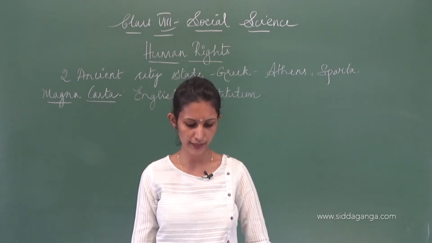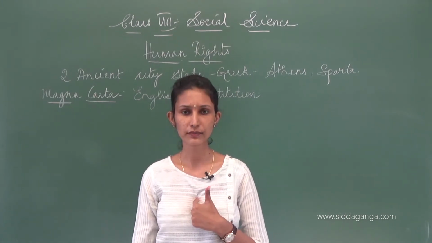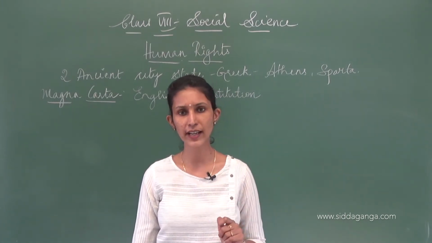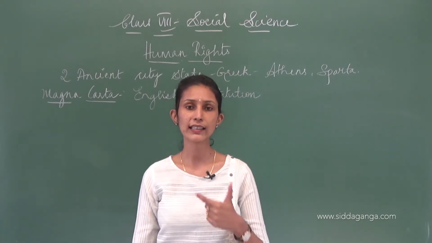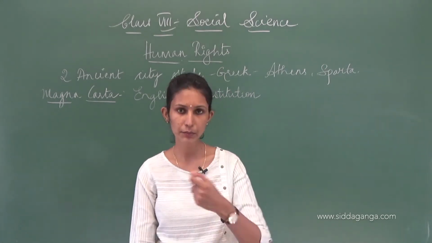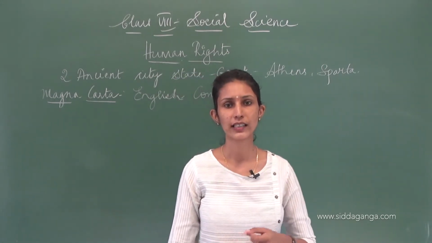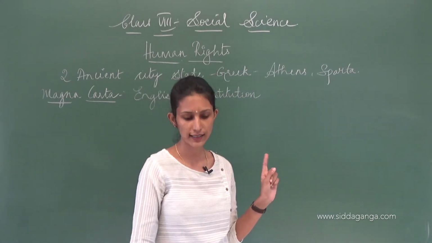The people went on to fight against the king for their rights. He violated all the ancient traditions and practices, and people revolted, asking for their rights. Then, because people were asking for their rights, the king signed an agreement, that is this Magna Carta.